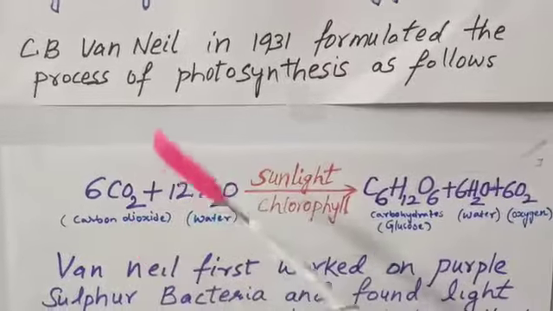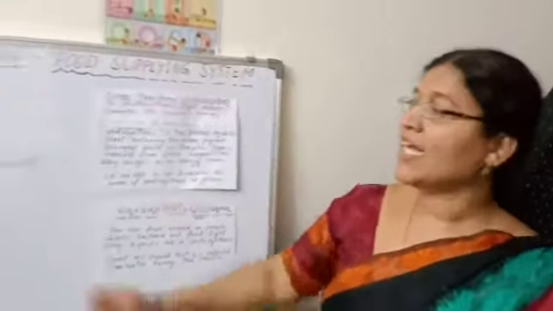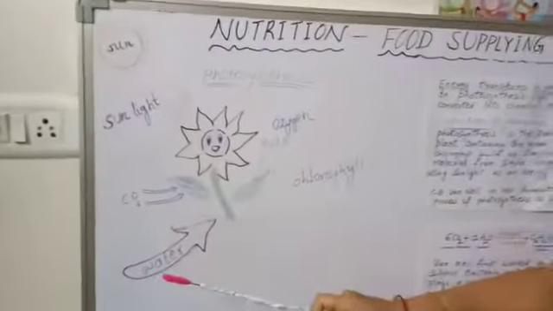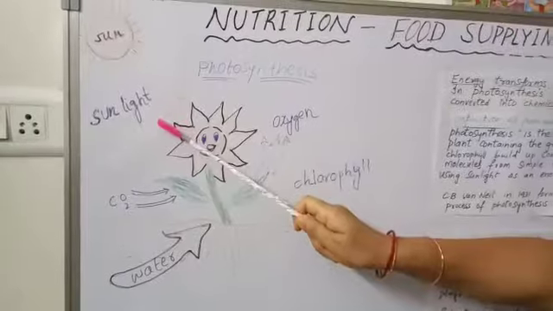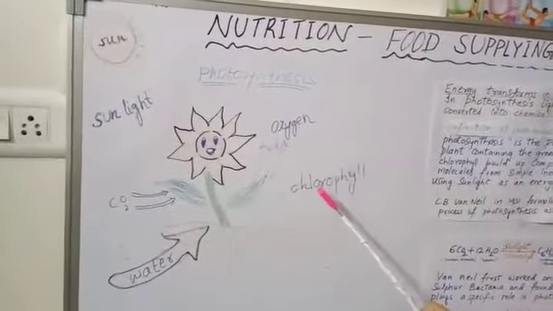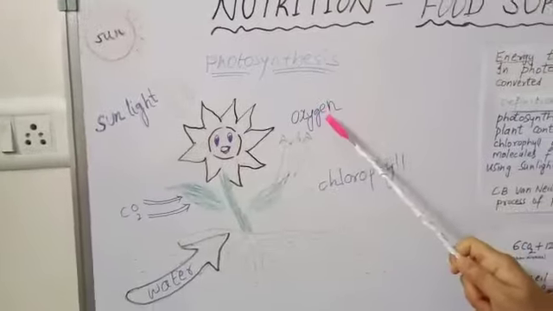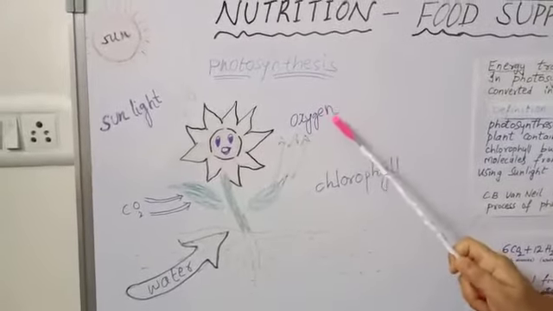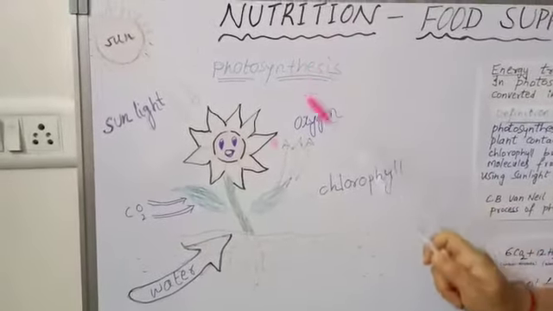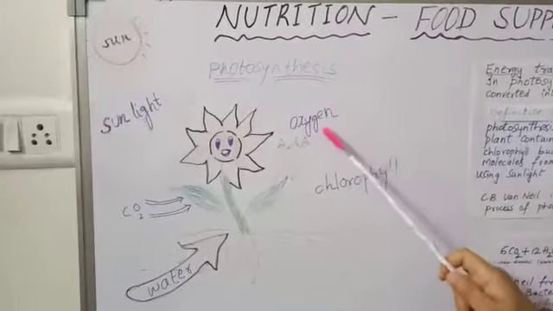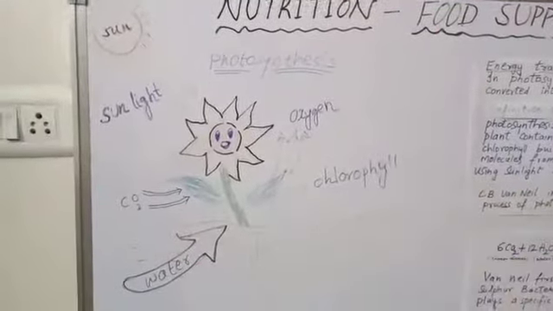It is practically proved. I would like to explain photosynthesis once again. Carbon dioxide and water are combining by taking sunlight energy, and chlorophyll is preparing food. As a byproduct we are getting oxygen, which is useful in our respiration. And the photosynthesis process is not only giving us food but also giving oxygen. This is the beauty of the process of photosynthesis.